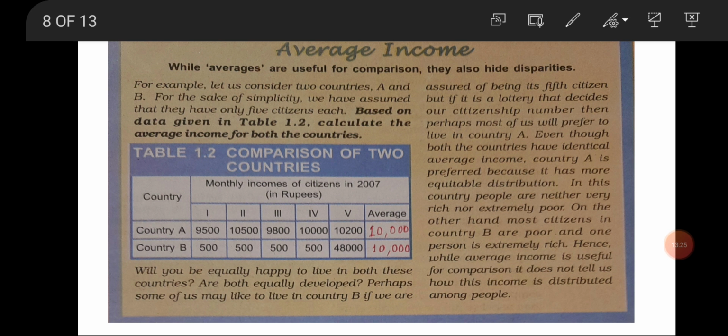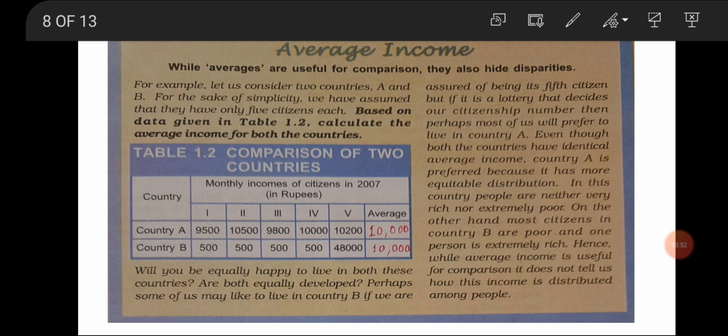You can see the gap between the incomes of two people. So by looking at the average, we cannot see the distribution or the disparities among the citizens, because we got the same data for country A and country B. So it is hiding the disparities.